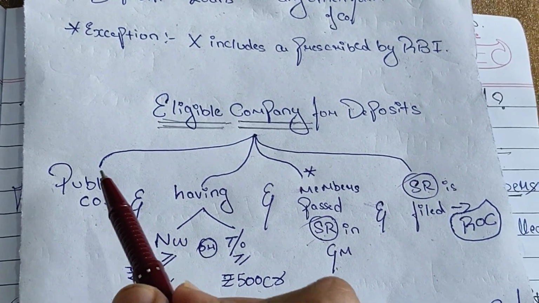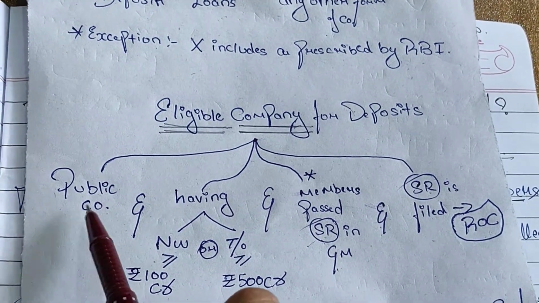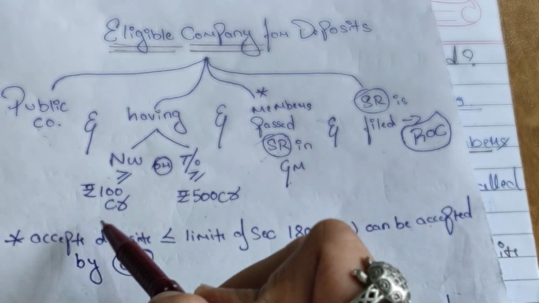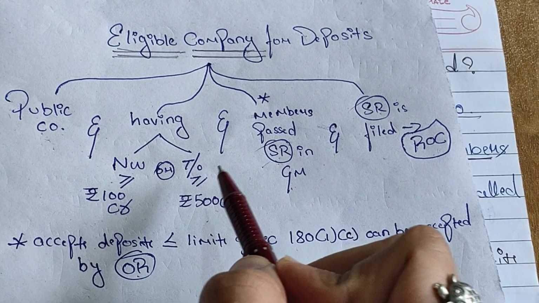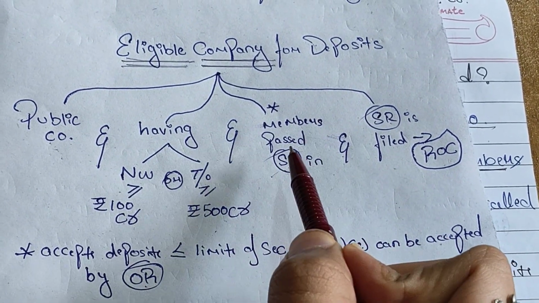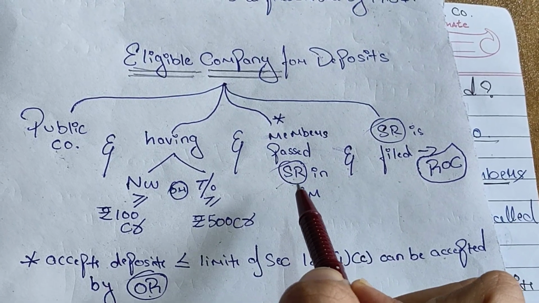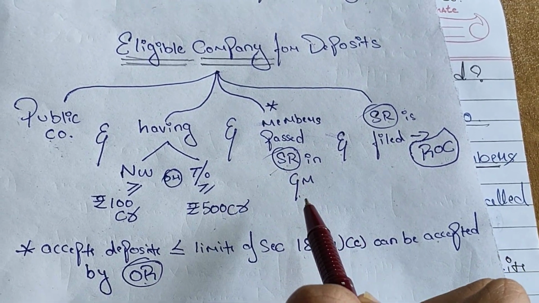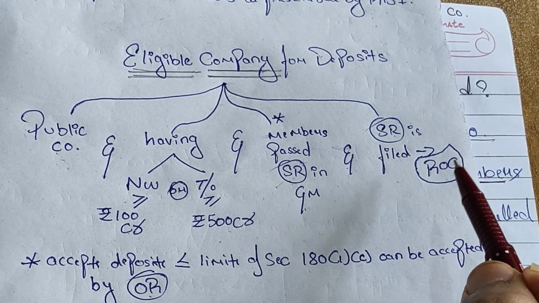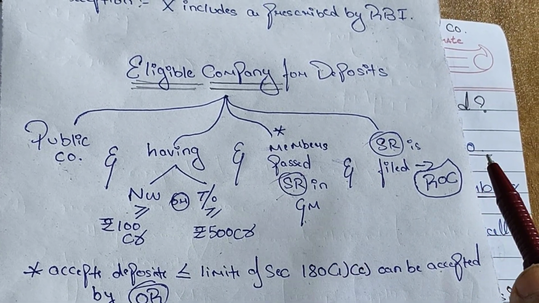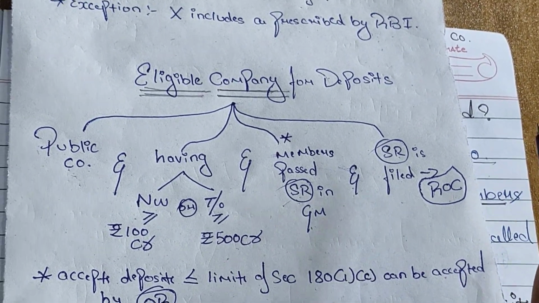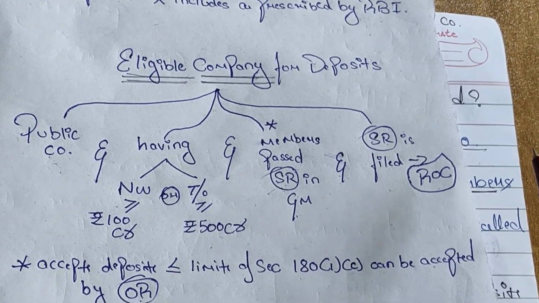What are the eligibility criteria? First, it must be a public company having a net worth of more than or equal to 100 crores or turnover of more than or equal to 500 crores. And members have passed a special resolution. You all know that requires 75% voting rights in a general meeting, and the special resolution is filed with the Registrar of Companies within 30 days before issuing a circular for accepting deposits.